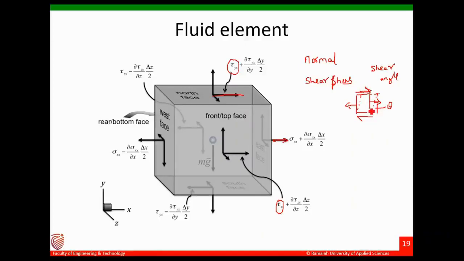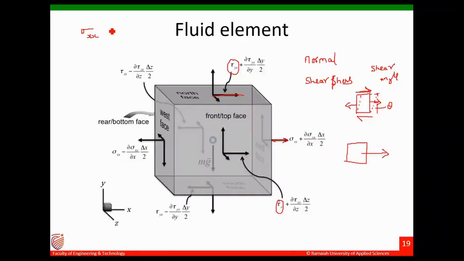Normal stress will be acting along the axis. So if stress is acting along the normal to the axis, then you call it normal stress. You learn more in your strength of materials, I think in your next semester. Just understand that these are the different components. So you have 6 faces here, and if you take it in 3D, you will have all these forces.